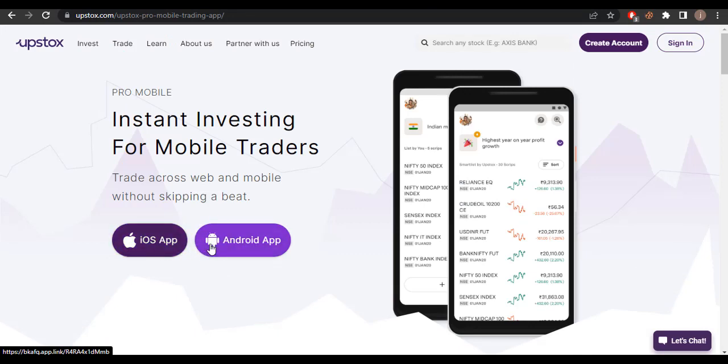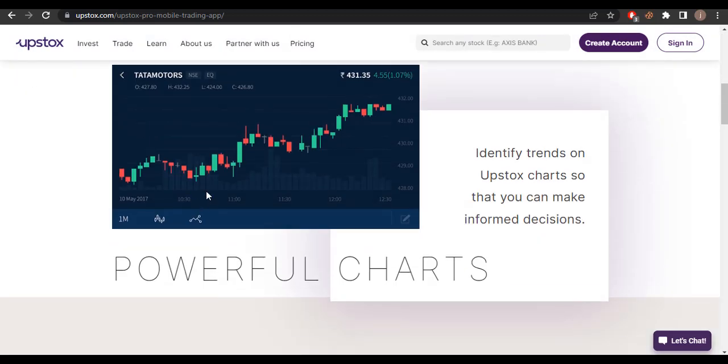You can see it is available on Android and iOS, so the Apple app is available here. This is mainly a trading app. You can easily trade here.